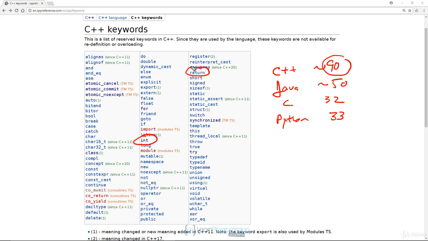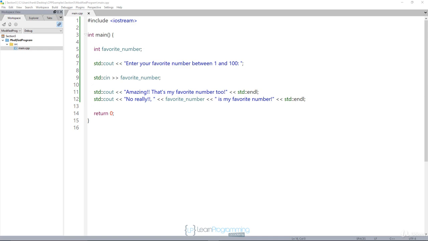What's important to remember here is that C++ has a set of keywords that it's defined in the language, and these words are reserved. Now let's go to CodeLite and see the reserved words in our first program. So now I'm back in CodeLite, and I'm looking at the same program that we did in the previous section, the one with the favorite number. You can see that I mentioned that main and #include and favorite_number and so forth were not keywords. Same with std, cout, cin, and so forth, and endl, all of these.